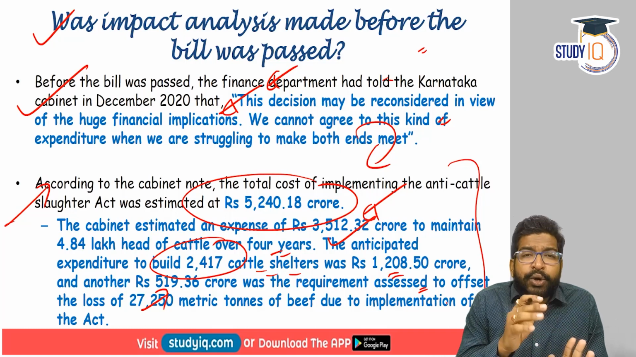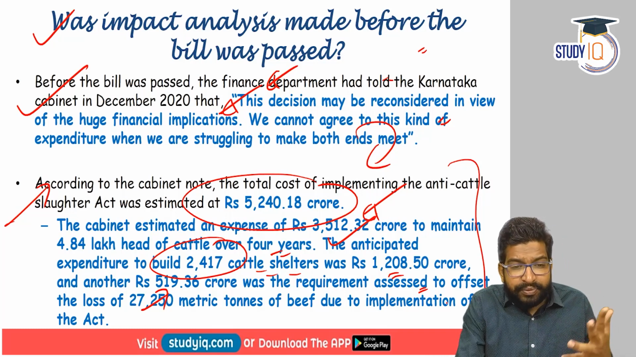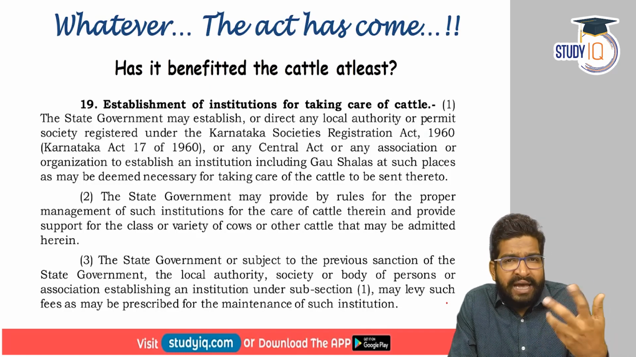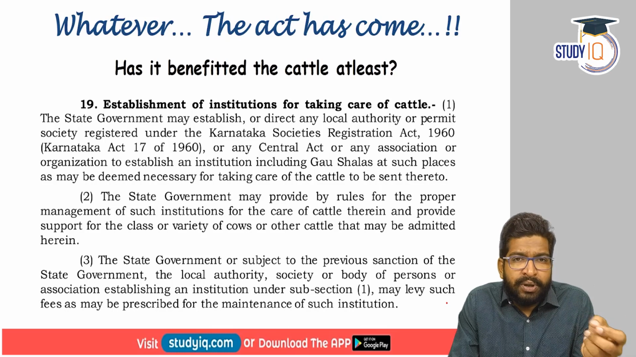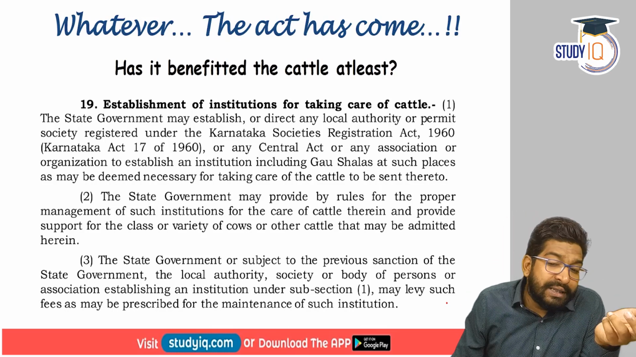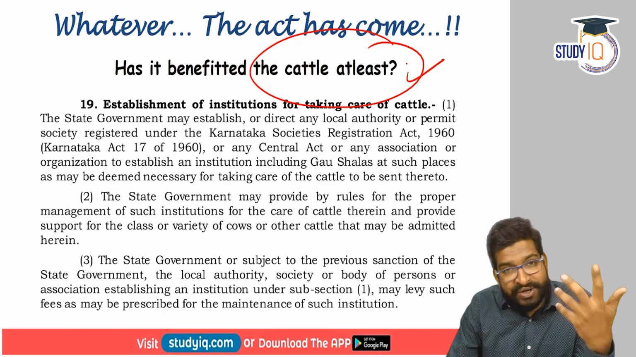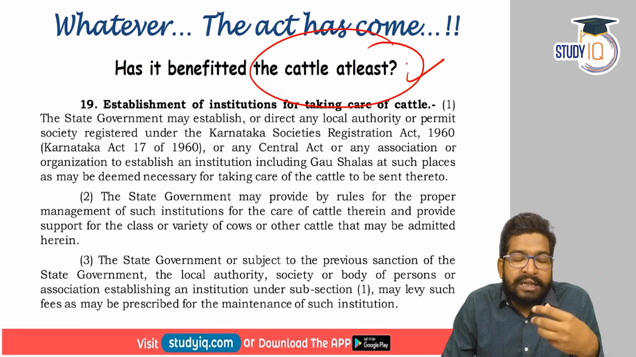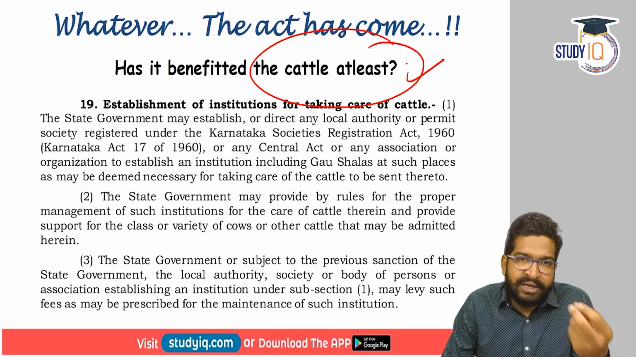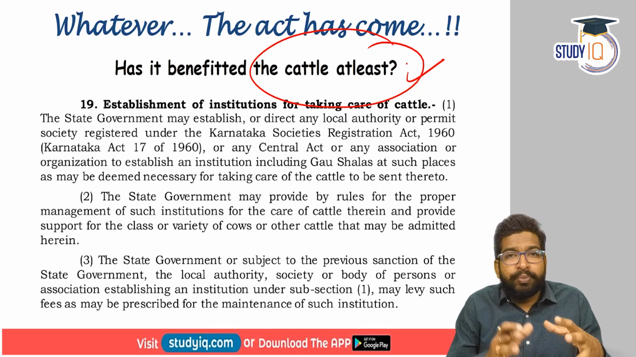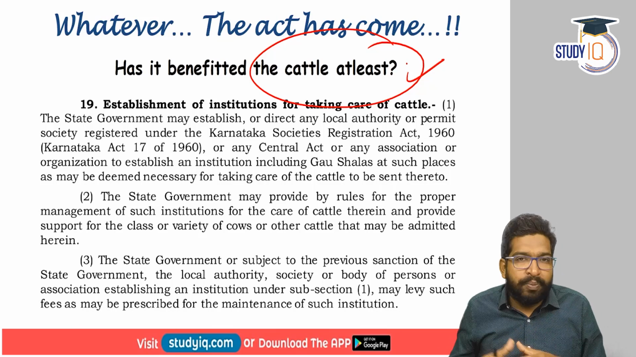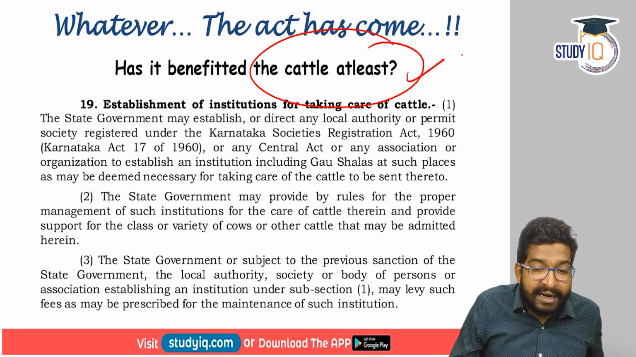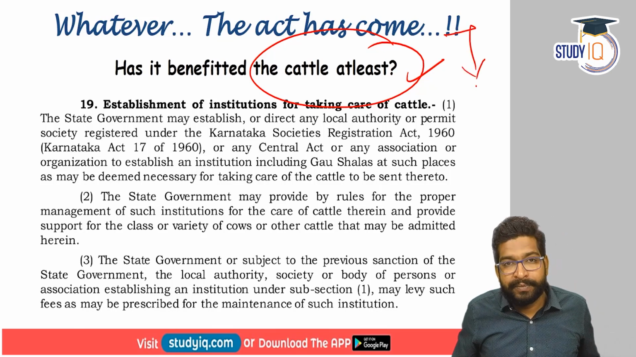Now, the question arises, has it benefited anybody? Whatever, the act has already come into the picture. The question is, it was brought for the benefit of cattle, right? Prevention of cow slaughter, prevention of cattle slaughter, and preservation of cattle. The argument here is we want to safeguard the cow, we want to protect the breeds, we want to increase the population of the cattle. But if you look at the population of cattle in Karnataka, that has also been dwindling.